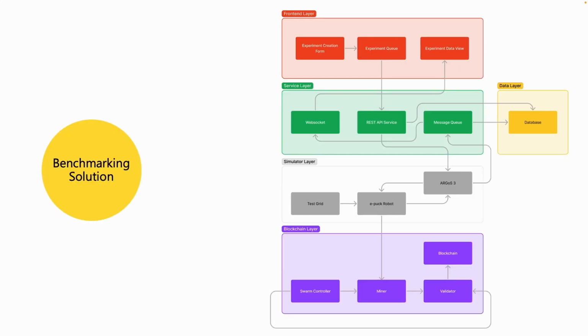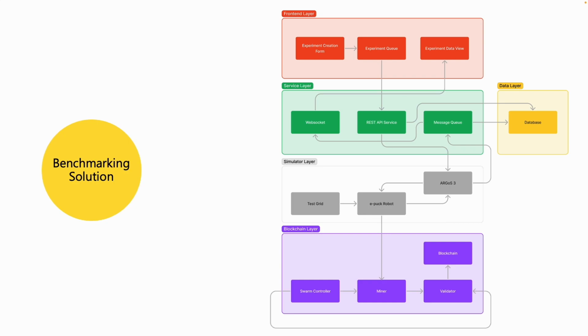This research also produced an application to benchmark using the collective perception scenario. This greatly improved the existing CRUD app, making it more user-friendly. On top of the existing simulator layer and blockchain layer, a service layer was introduced. And a front-end app was developed to allow researchers to design various experiments. These experiments can then be run from the app.